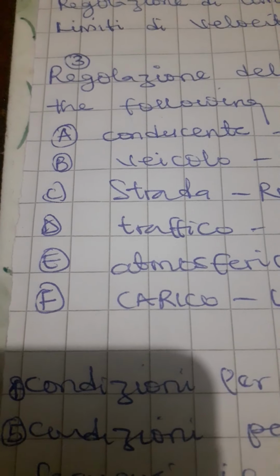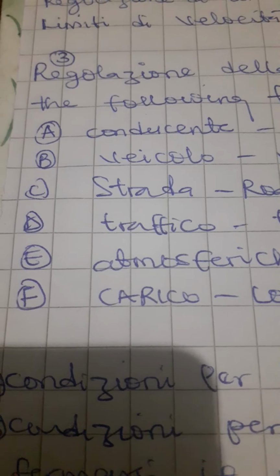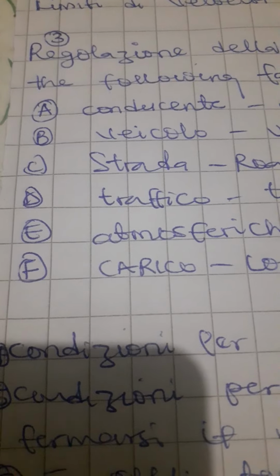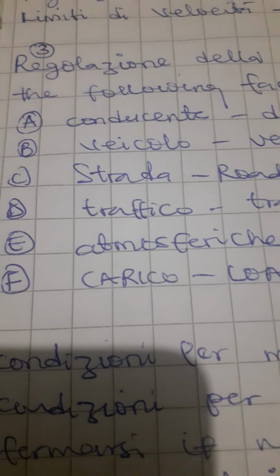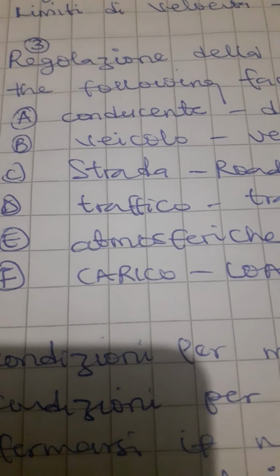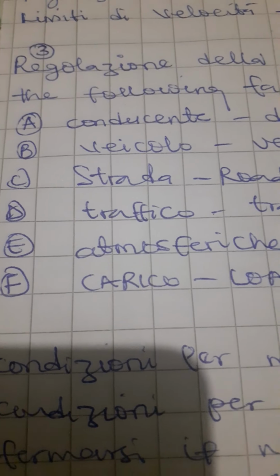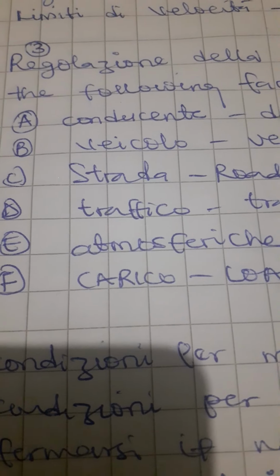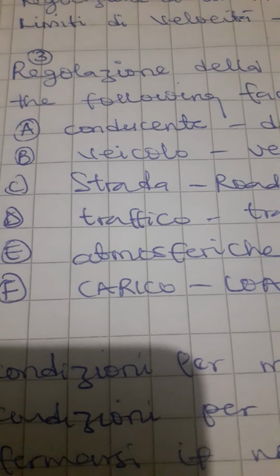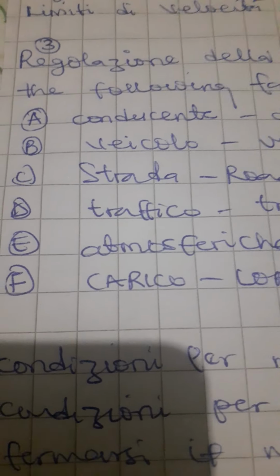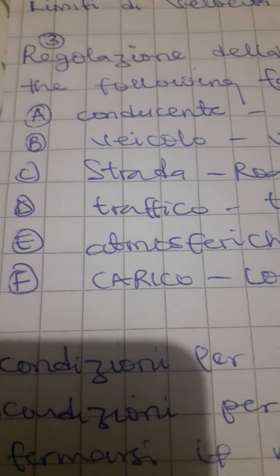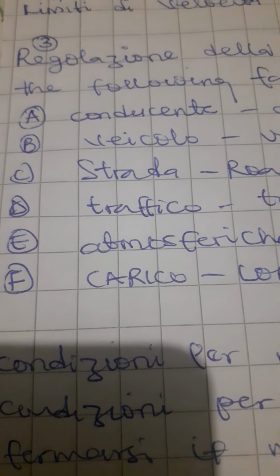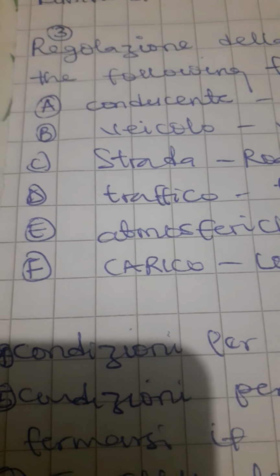Then B is talking about vehicle. Vehicle is another factor that influences speed. You may ask, how does vehicle influence speed? If you are driving a motor vehicle that is in good shape, the speed at which you are driving that motor vehicle can be increased. But if you are driving a motor vehicle that is not in good shape, you don't expect to be driving that motor vehicle at a high acceleration or at a high speed. There are other factors.